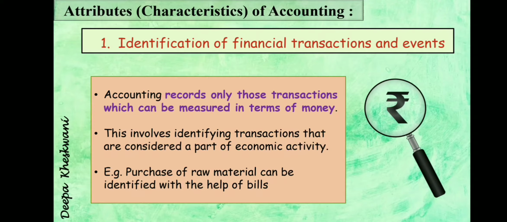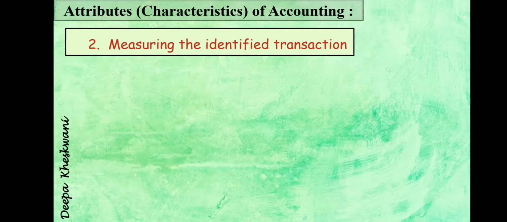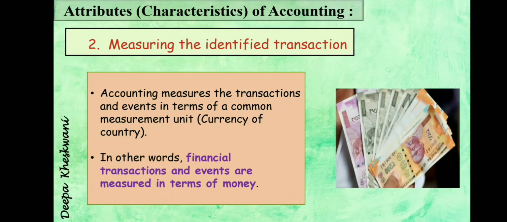So first step is identification of financial transactions and events. First we will identify. Then second, measuring the identified transaction. Transaction is identified. We will measure in terms of money. Accounting measures the transaction and events in terms of common measurement, like currency of country, rupee.